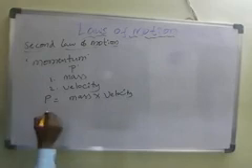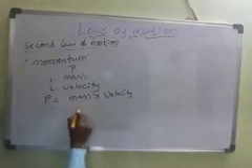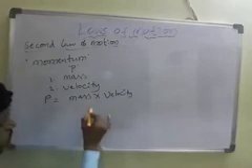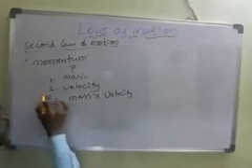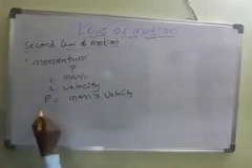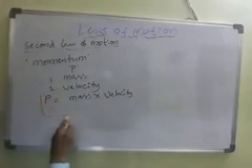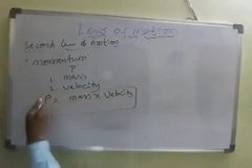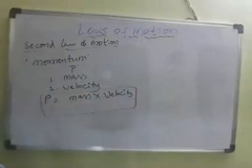That is the formula of momentum. Momentum is equal to the product of mass and velocity. P = mv.